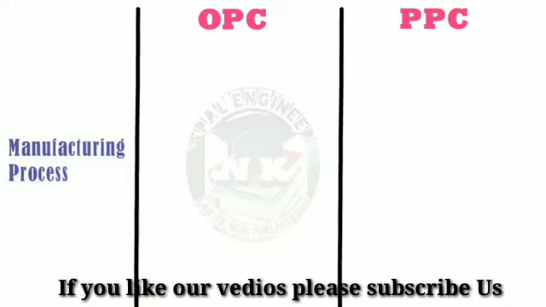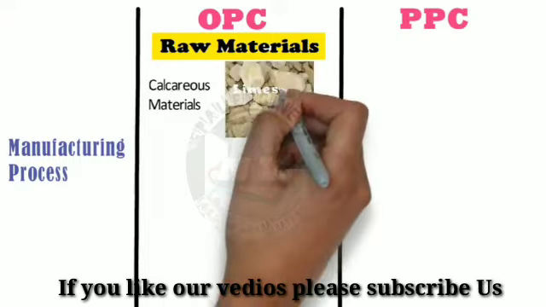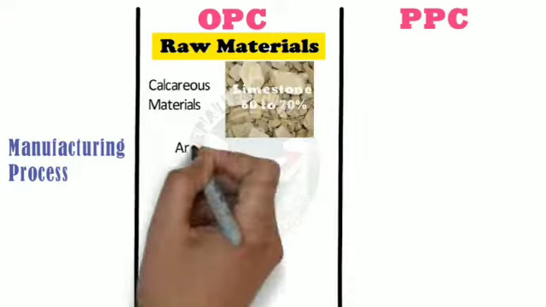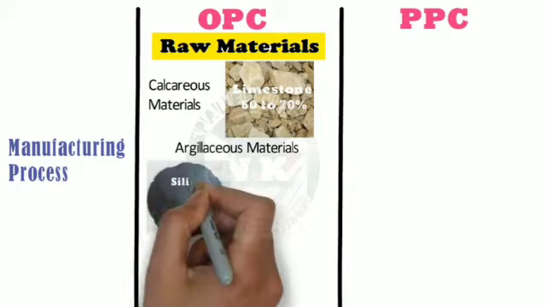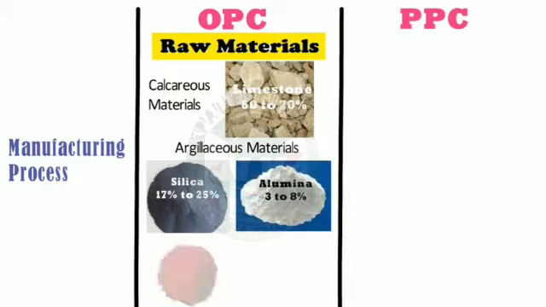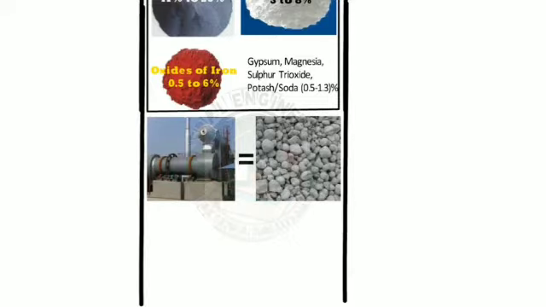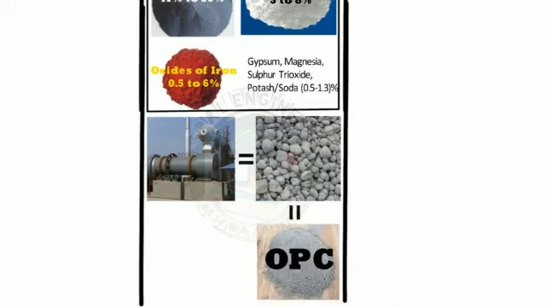Manufacturing process. The raw materials used to manufacture OPC are calcareous materials containing limestone, that is 60 to 70%, argillaceous materials containing silica 17 to 25%, alumina 3 to 8%, and oxides of iron 0.5 to 6%, gypsum, magnesia, sulfur trioxide, potash or soda 0.5 to 1.3%. All these materials are mixed in a fixed proportion and heated in kilns to form clinkers, which are then ground to required fineness to obtain ordinary Portland cement.